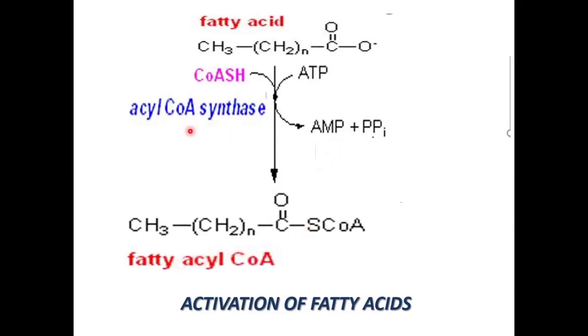And here if you see, coenzyme A is required, and this fatty acid will form fatty acyl-CoA, which is the activated form of fatty acid. Here ATP is converted into AMP. That means 2 high energy phosphates are utilized, which is equivalent to 2 ATP. So for the activation of fatty acids, 2 ATPs are required.